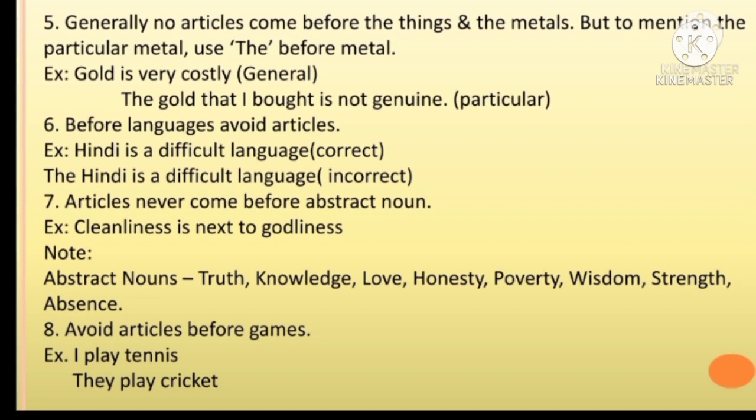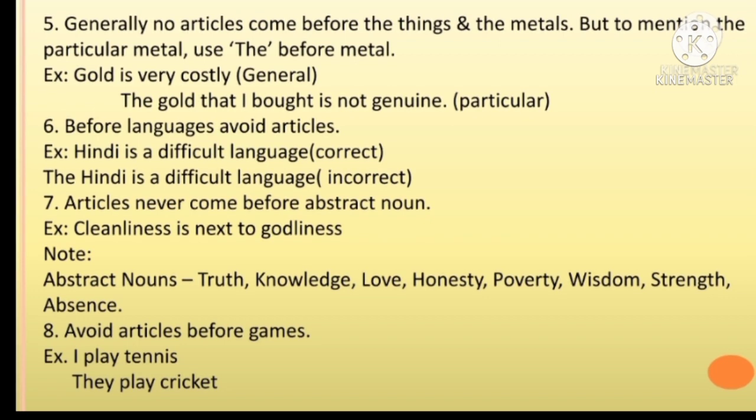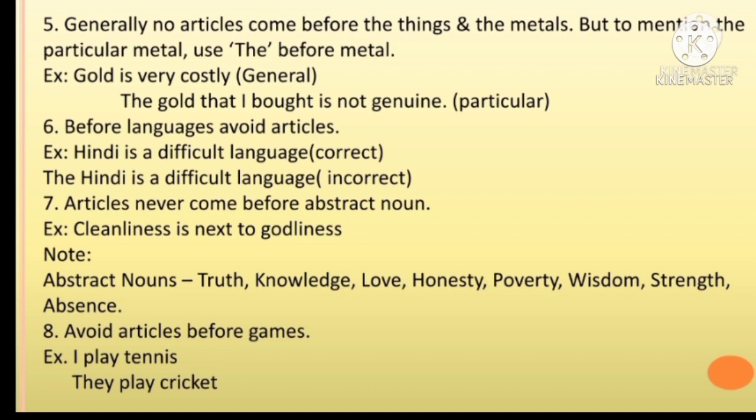Before languages avoid articles. Example: Hindi is a difficult language, correct. The Hindi is a difficult language, incorrect. Articles never come before abstract nouns. Example: cleanliness is next to godliness. Note: what are abstract nouns? Truth, knowledge, love, honesty, poverty, wisdom, strength, absence, which we cannot see, hear or smell, which we cannot touch. We can only feel.